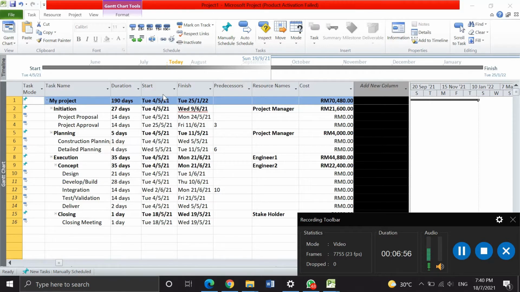Next is the start. We have to choose the start for the project. I just choose 4 May 2021, and my project is 190 days. I choose this for the project, and it automatically shows the finish of this project.